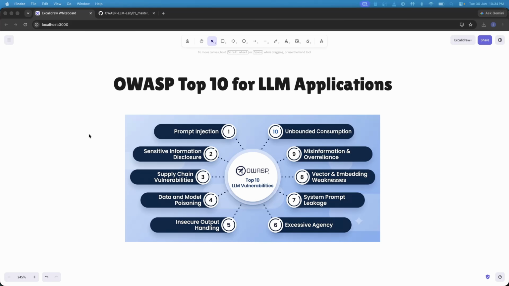Supply chain vulnerabilities. The risks of downloading unverified AI models or third-party code packages. Data and model poisoning. How bad data can corrupt a model's training or search results. Insecure output handling. What happens when an application blindly trusts what the AI outputs without checking it first? Excessive agency. Giving an AI assistant too much power to delete files or send emails without human approval.